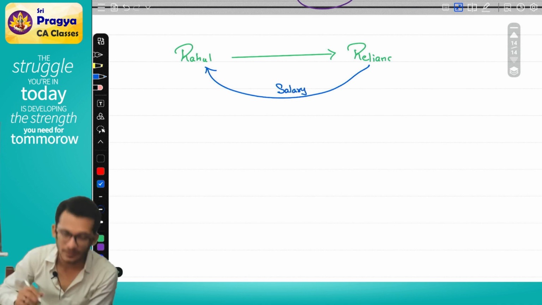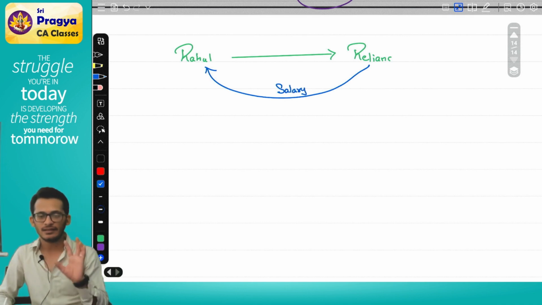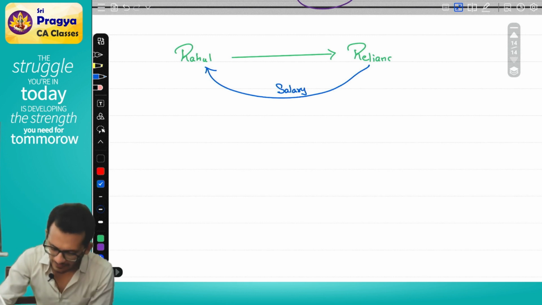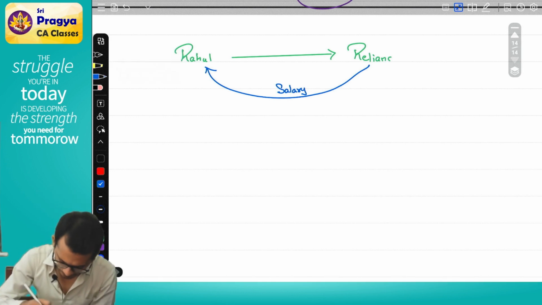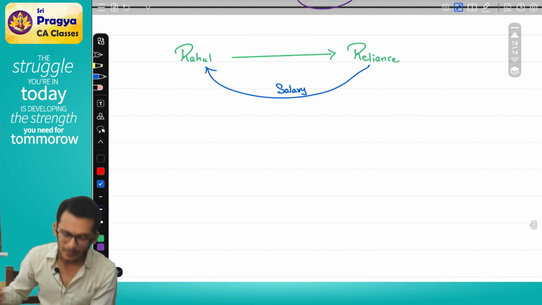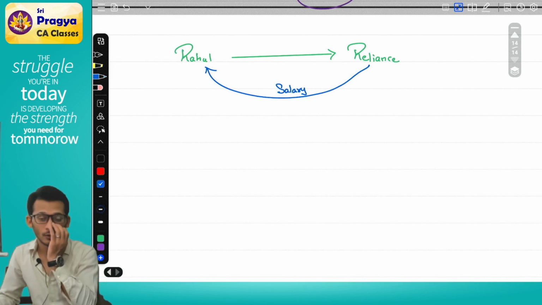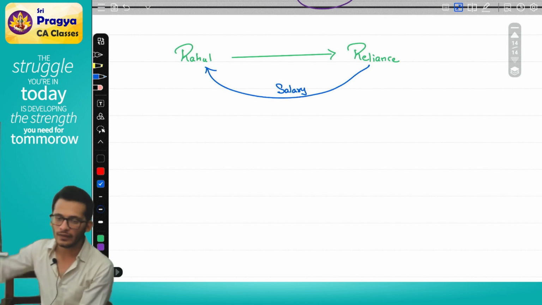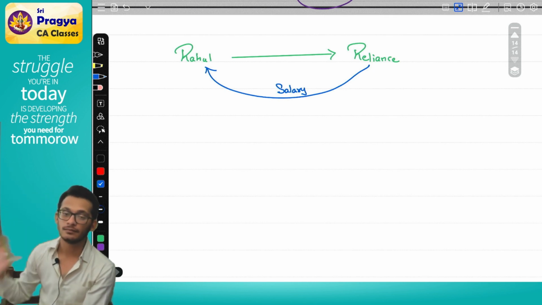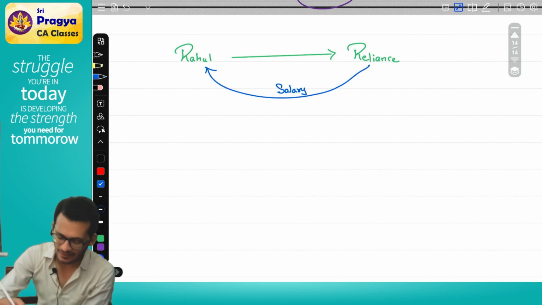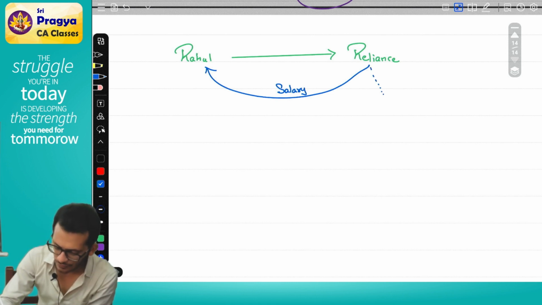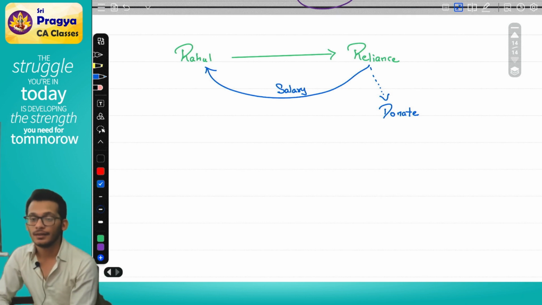Now Rahul is very open-minded and free-minded. He went to Reliance and said, "Dear Reliance, I am happy that you want to give me salary. But I think I'm rich enough. I don't want this salary. You do one thing, you take the salary and you give it off to charity." Which means I'm asking Reliance to donate. So I'm saying, don't give me the salary, rather donate it. Clear? Yes.